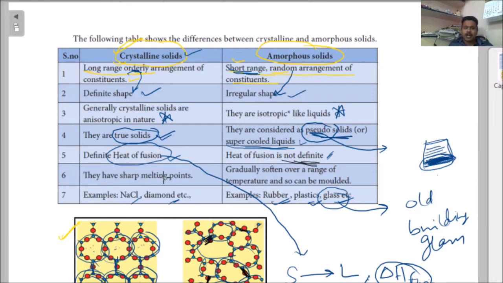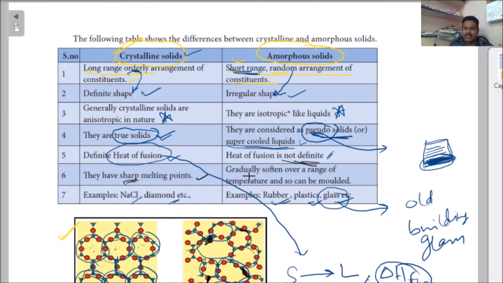And the sixth point is also the same concept. They have a sharp melting point. For one solid, melting point 90 degrees means 90 degrees only. Because their bonds are arranged regularly, in a definite, long range arrangement, the amount of energy required to melt is fixed. So at 90 degrees only you will get the melting point, that is a sharp melting point.